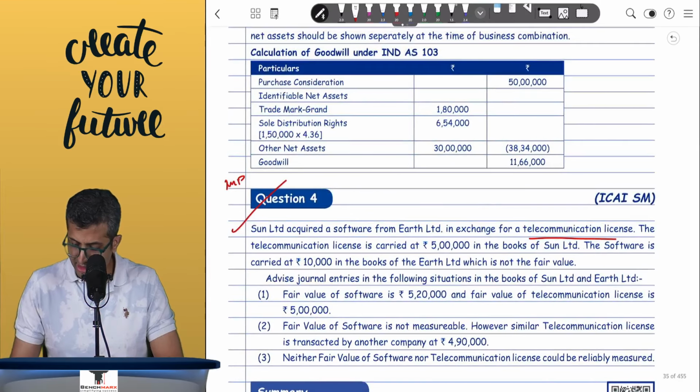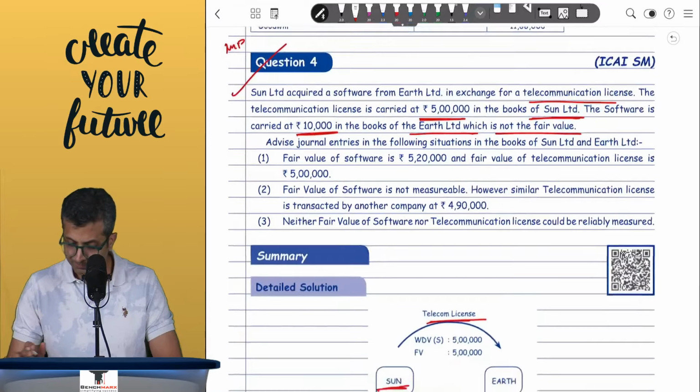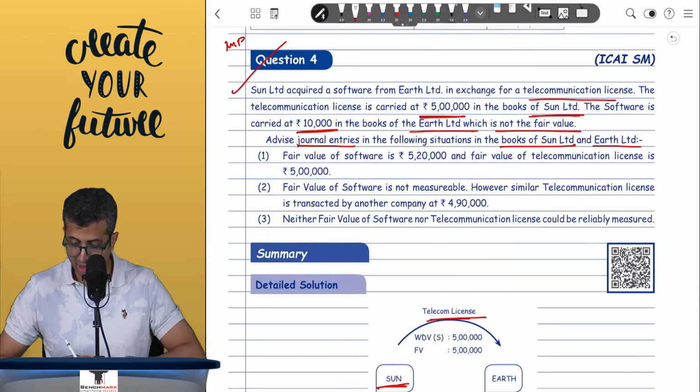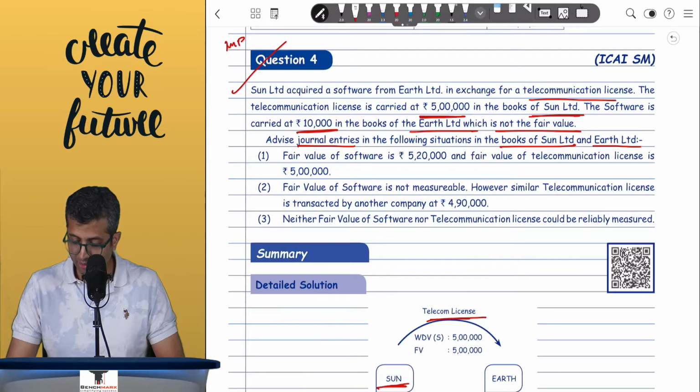The telecom license is carried at 5 lakhs in the books of Sun and the software is carried at 10,000 in the books of Earth, which is not the fair value. Advise the journal entries in the following situations in the books of Sun as well as in the books of Earth. First, the fair value of the software is 5 lakh 20 and fair value of the telecom license is 5 lakhs.